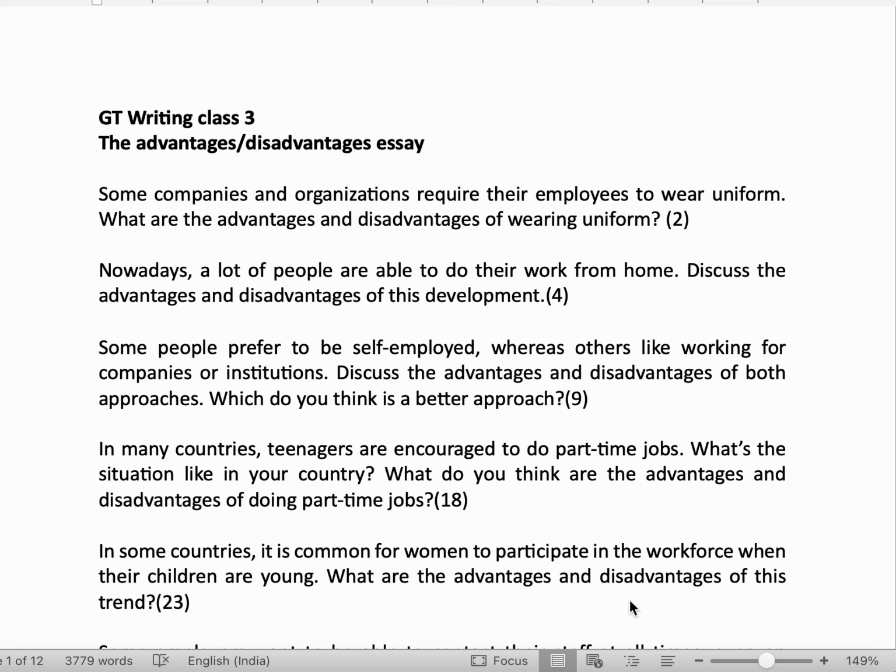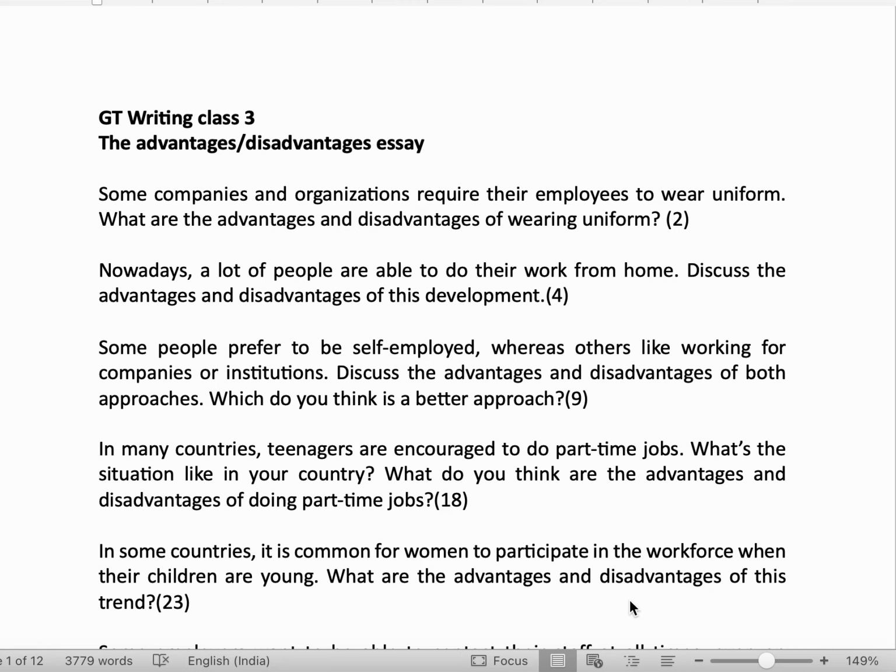Hello, students. This is my third class in the series for GT writing students, GT students of IELTS. And in this class, I'll be focusing on the advantages, disadvantages type of opinion essay. Now, this is an opinion essay. You have to go both sides, you have to write both sides in this essay.